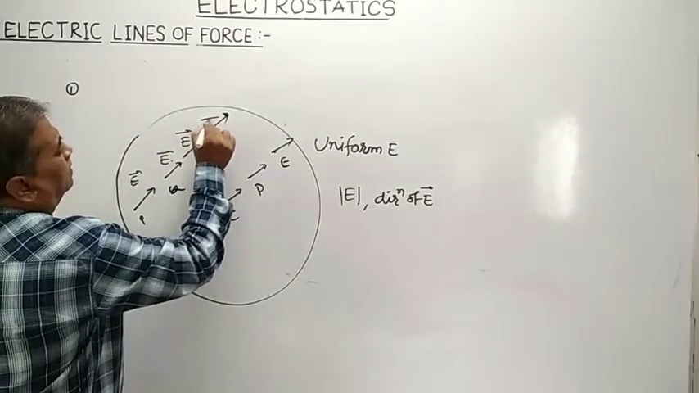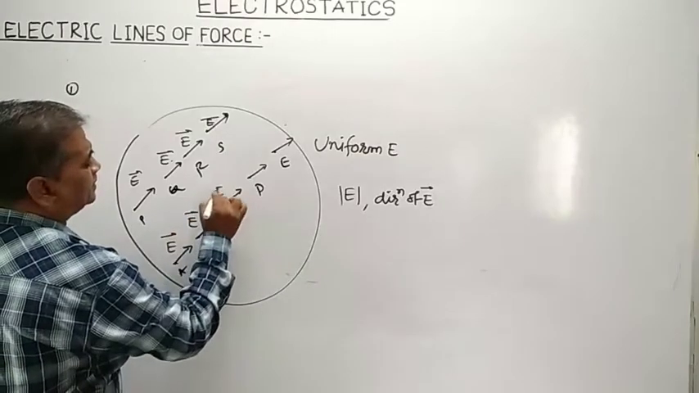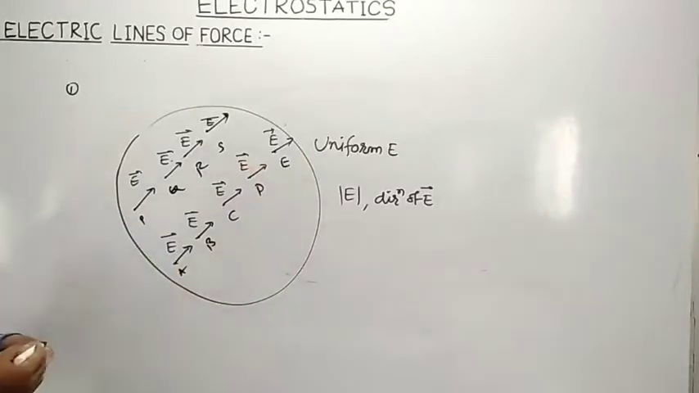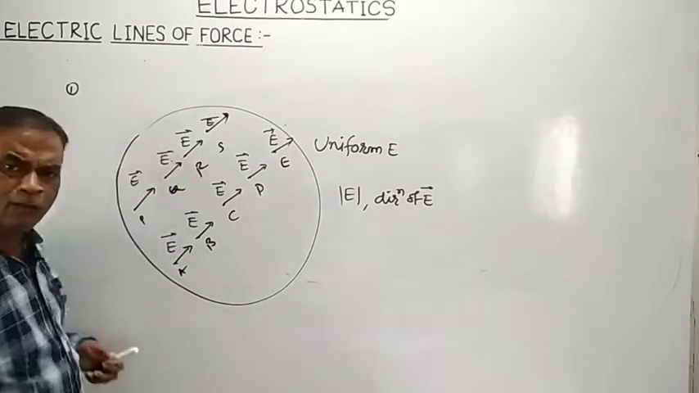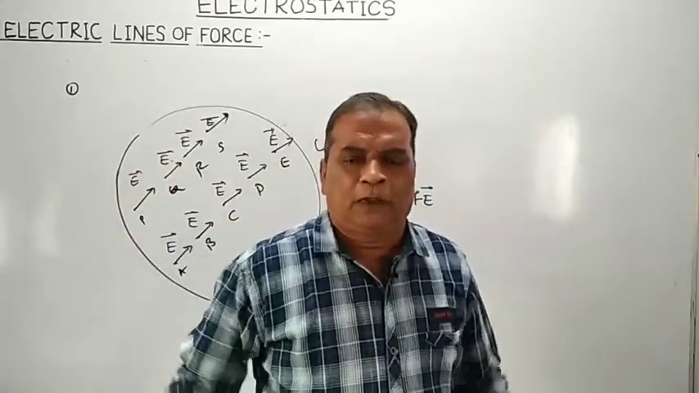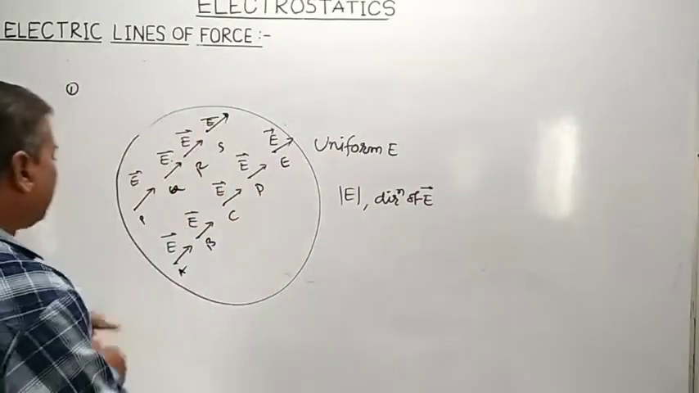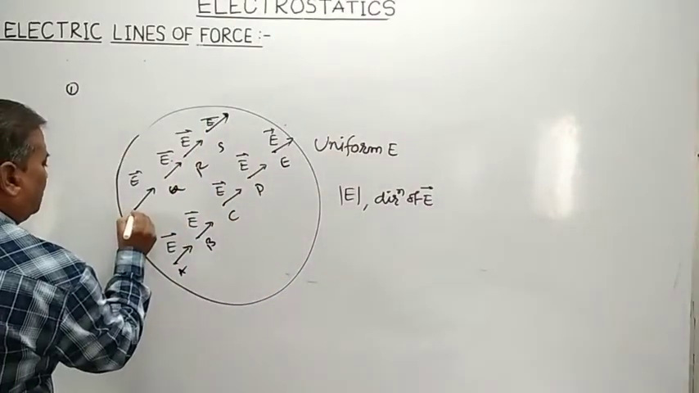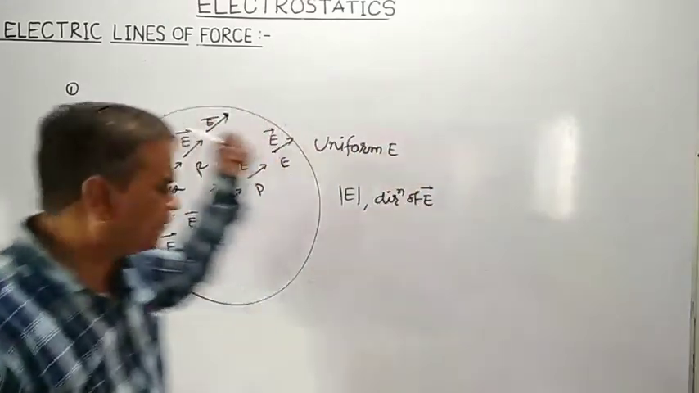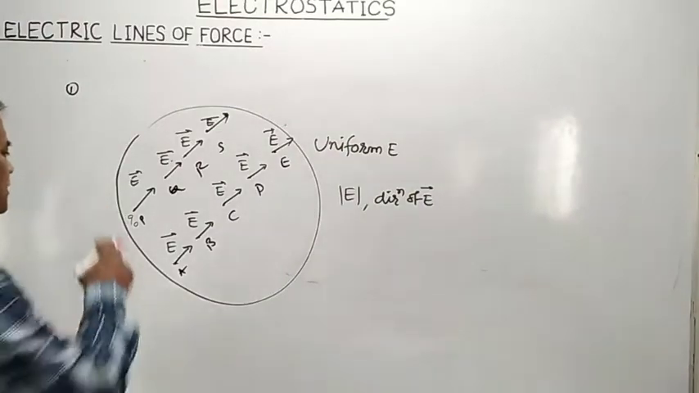Means I can represent the electric field at different points. See here, electric field at all the points, their magnitude is same as well as their direction is same. So that's why they are represented by means of an arrow of same length and pointing in what? Same direction. So in such a uniform electric field, if a test positive charge is brought from infinity to some point P, what happens to that test positive charge?